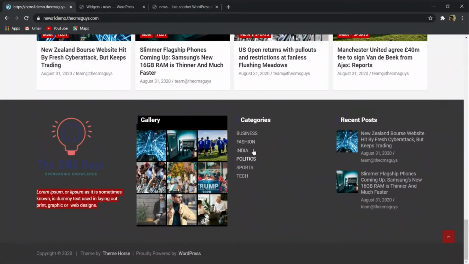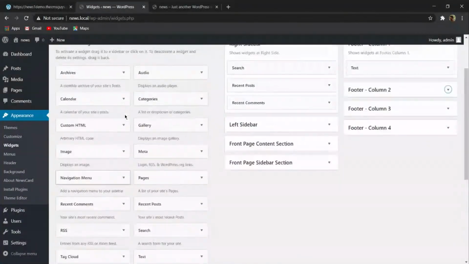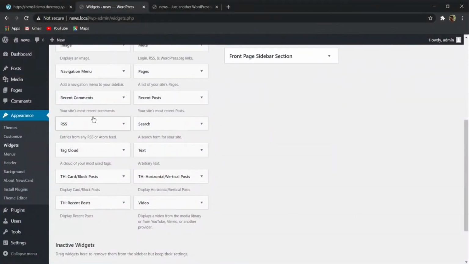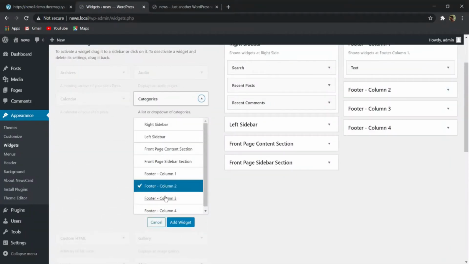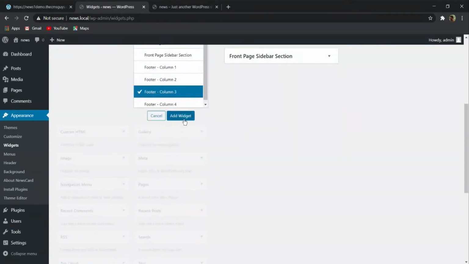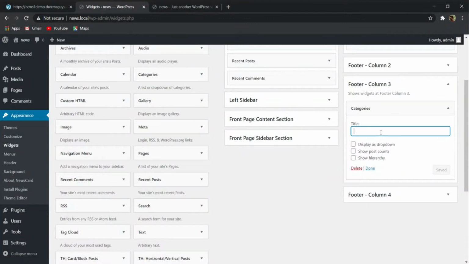Here you can see that we have this categories option. Basically here you can find this categories option. Let me show you. Here you can see this is the category option. So you have to simply click on this category and select this footer column 3 and click on add widget. So here in this title option you can give categories,